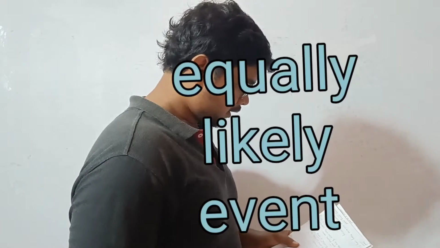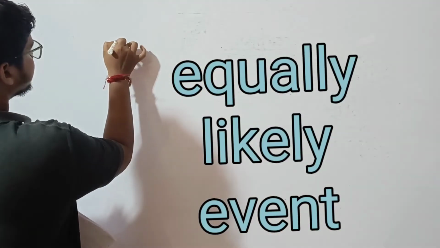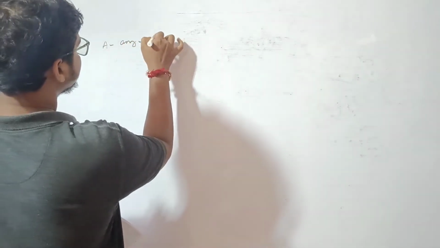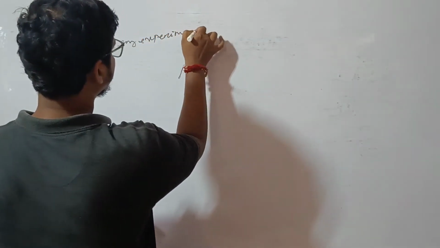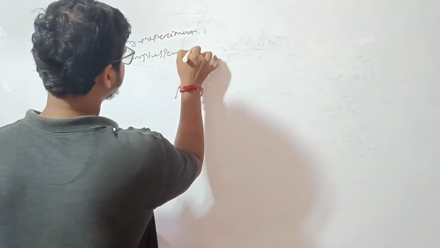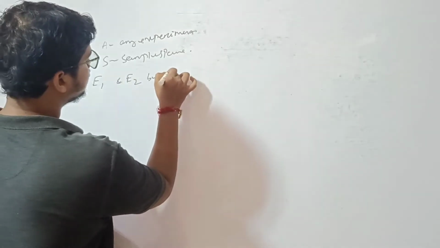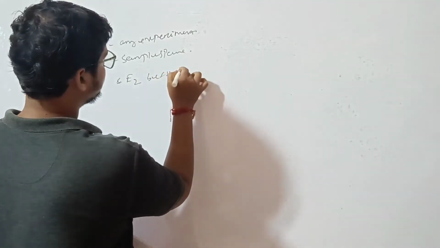Now, equally likely event. Let A be any experiment, S be sample space, E1 and E2 be two events.